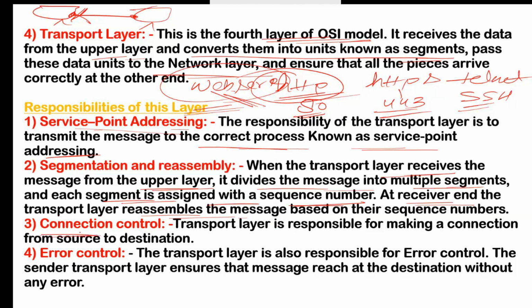Next is connection control. That is also the responsibility of this layer. As we discussed at the start, the responsibility of this layer is to ensure that all the pieces arrive correctly at the other end, so it will also control the connection. The transport layer is responsible for making a connection from source to destination. It will control the correct process.